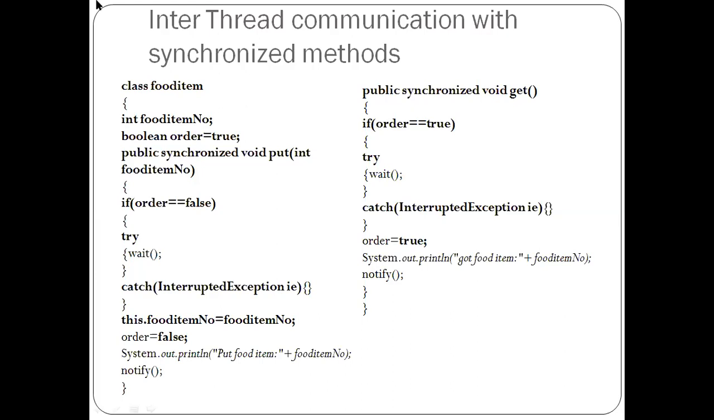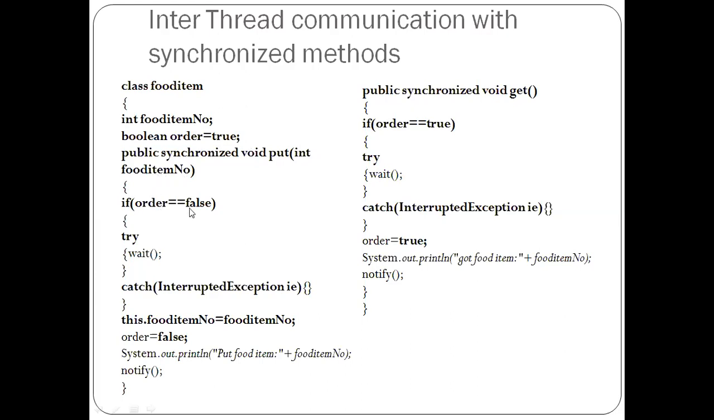So food item number is one local variable just to maintain the count of how many food items the producer has produced and how many of them are consumed by the consumer thread. And order is just to notify the producer as well as the consumer. So initially the default value I'm taking is true. So I'm having a put method. I'm calling the put method using the run method of class producer. There I have passed food item number with the increment operation. So it becomes 1 here.